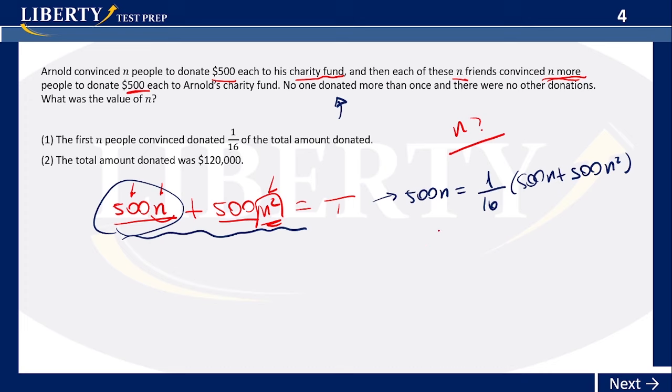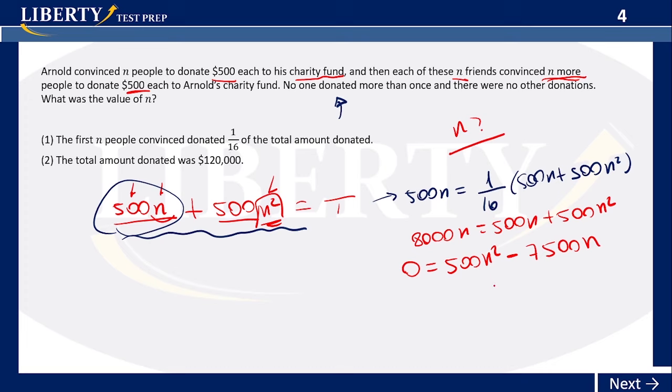Now let's see. The first thing we do is multiply 16 to the left side, so we get 8,000 n is equal to 500 n plus 500 n squared. We want to give this the same format as any quadratic equation, which means we have to make it equal to 0. That means we bring this to the left. So we have, at the end, 0 is equal to 500 n squared minus 7,500 n.